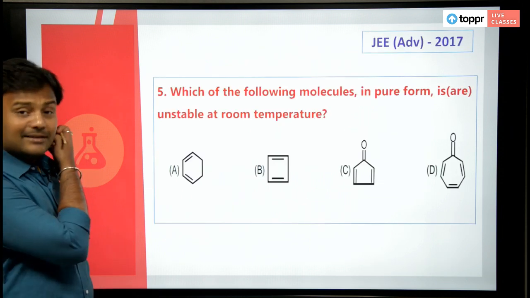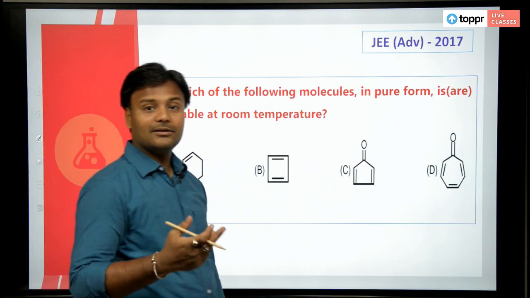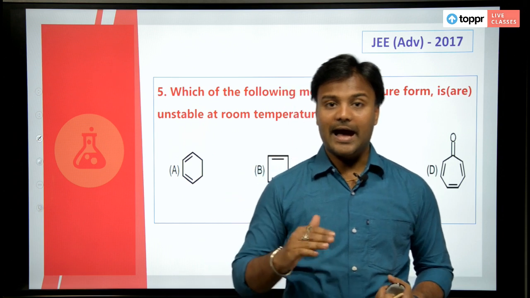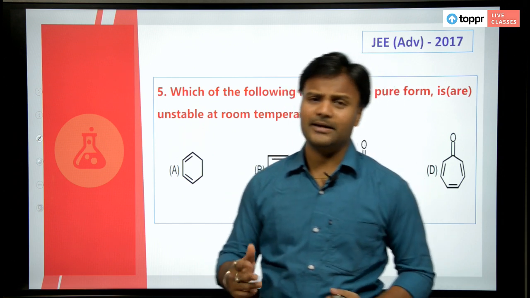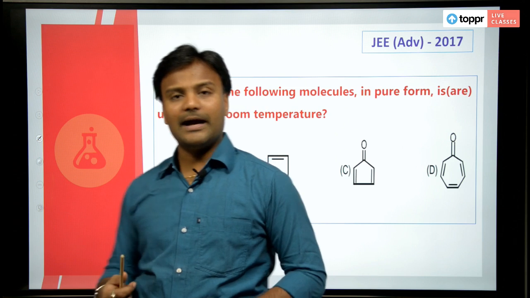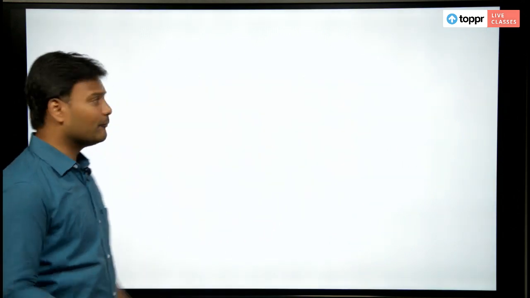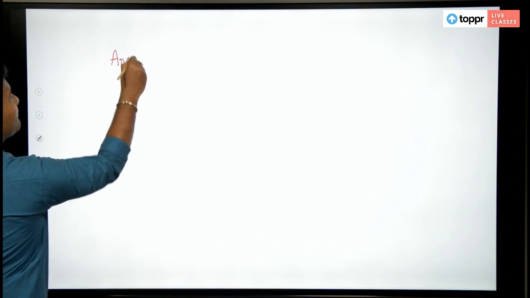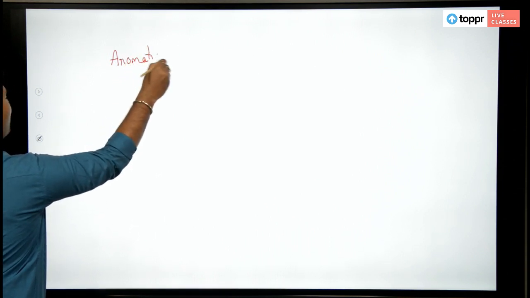This question is all about three topics: aromatic, anti-aromatic, non-aromatic. What do you mean by aromatic compounds? Most of you must know aromatic compounds. Aromatic compounds should fulfill four characteristics.